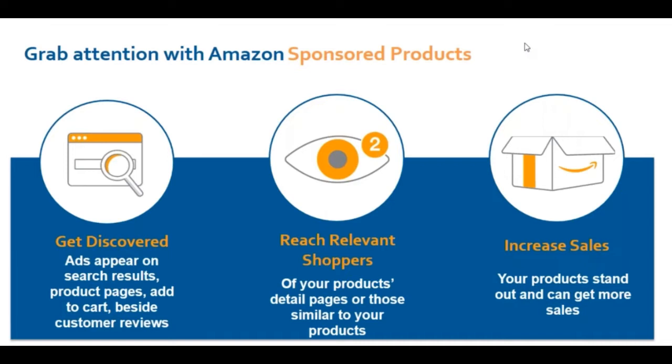If I'm trying to look for a product on Amazon, I'll first go and search for it. Say, for example, I'm looking for a Bluetooth headset. I'll go and search for a Bluetooth headset on the search bar, and I can see your ads on the search results. Once I select any product, I can see your ads in that product page which I was originally considering to buy. But now that I see your product, I might be interested in your product and change my decision of buying the earlier product and end up buying your product. So these two are the first two stages that a consumer takes.